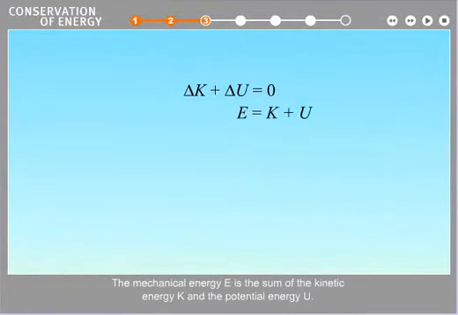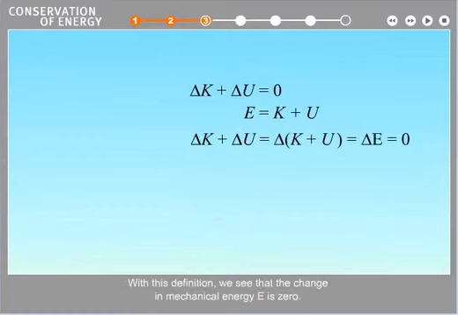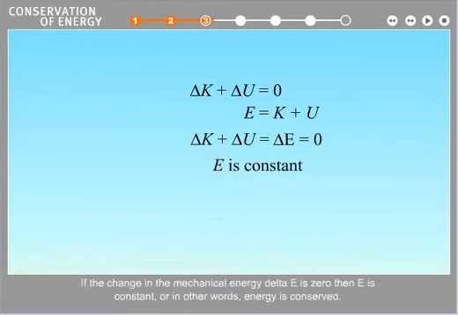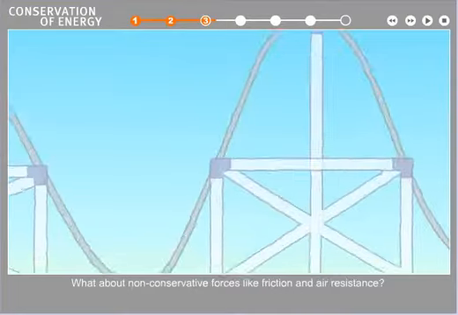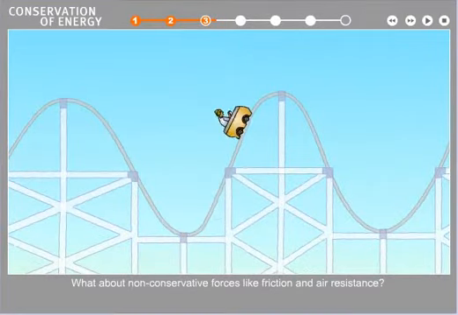The mechanical energy E is the sum of the kinetic energy K and the potential energy U. With this definition, we see that the change in mechanical energy E is 0. If the change in the mechanical energy delta E is 0, then E is constant, or, in other words, energy is conserved. What about non-conservative forces like friction and air resistance?